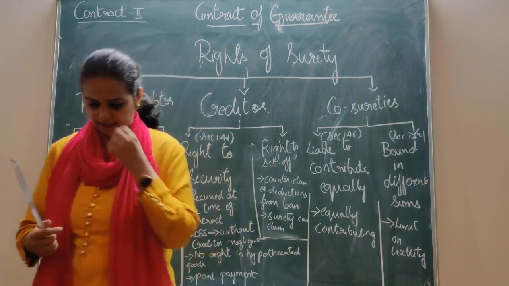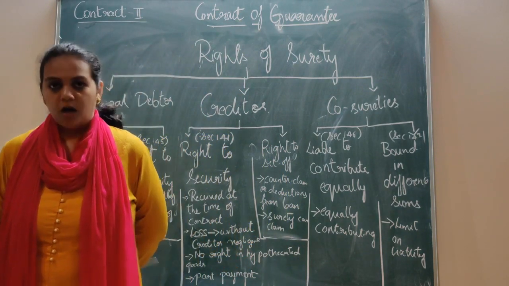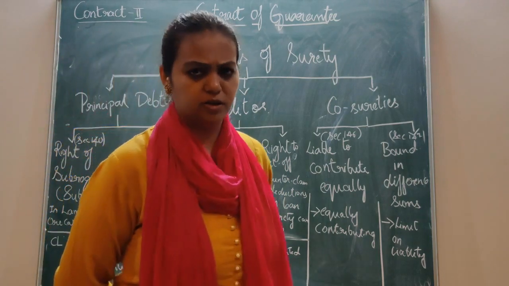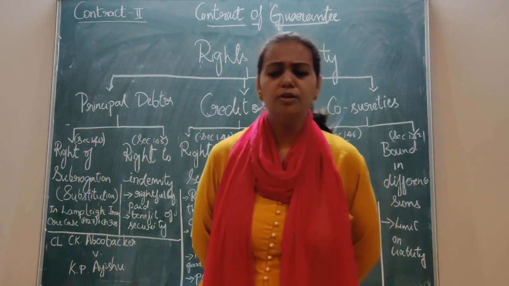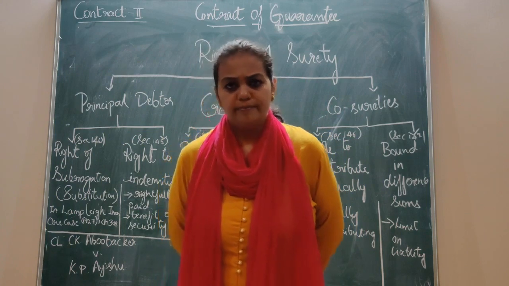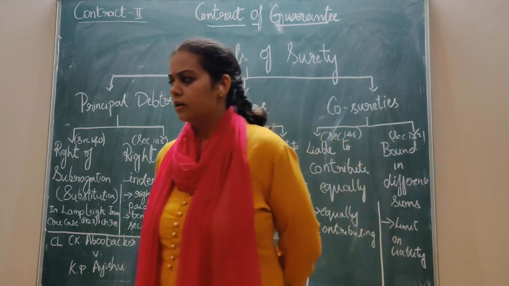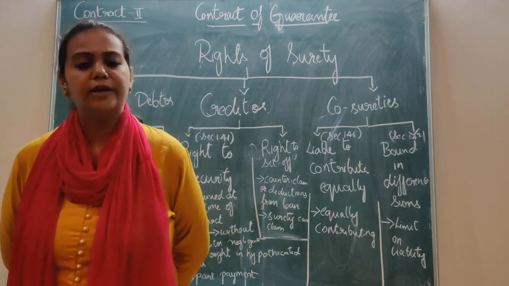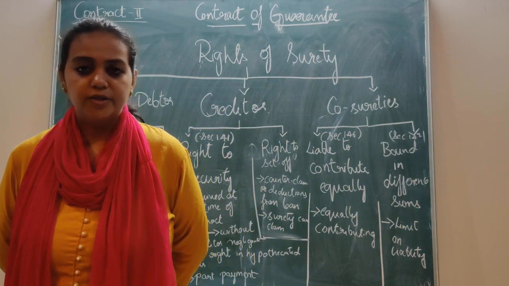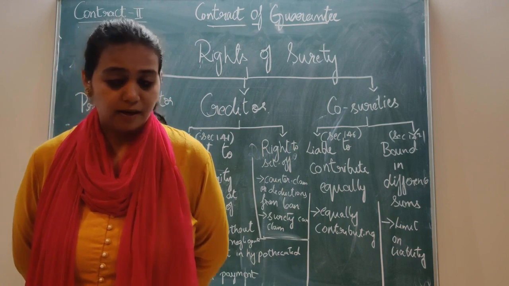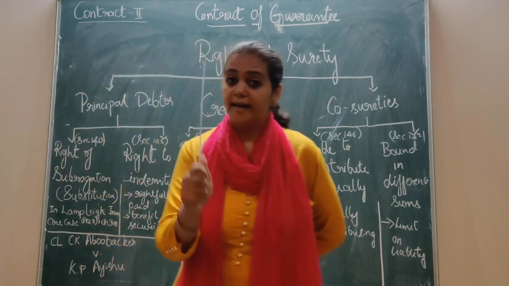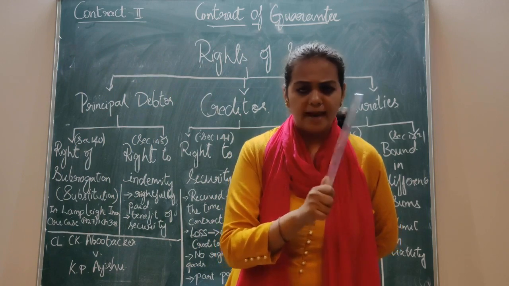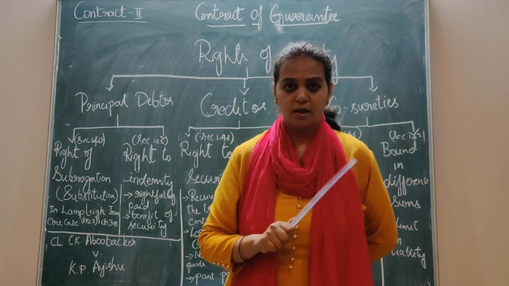Now let's take an example. A gives a loan of rupees 5,000 to B. Then B gives his security. B has got certain furniture.